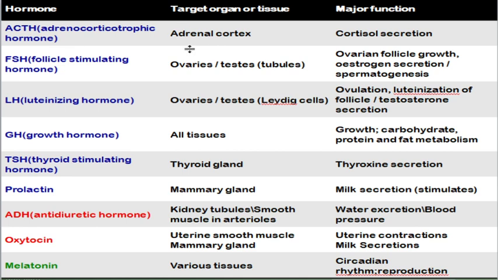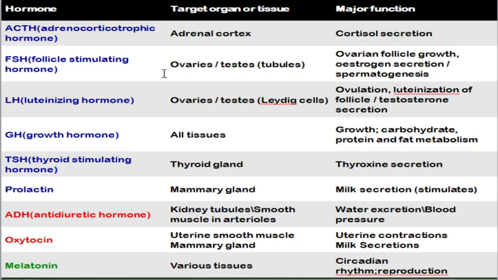So it will be stimulating this particular organ to secrete cortisol. So cortisol, what is the function of cortisol? It will be regulating your body stress responses. At the time of stress, this cortisol will be activating anti-stress and anti-inflammation pathways. Next hormone is follicle stimulating hormone, which will be acting on ovaries in female and testes in male. Specifically, this follicle stimulating hormone will be acting on seminiferous tubules in testes.